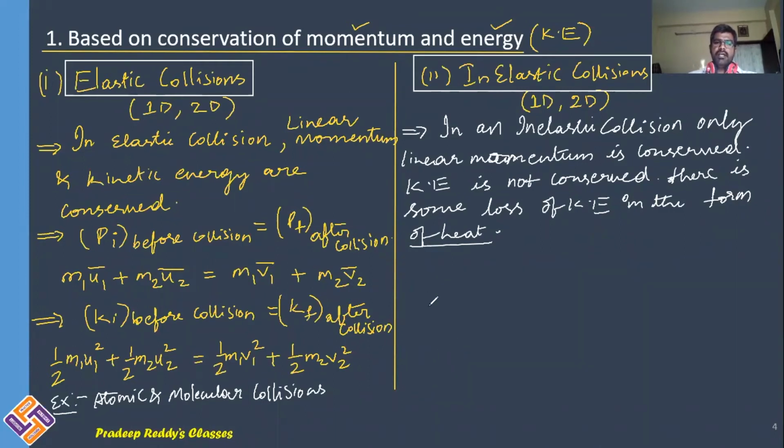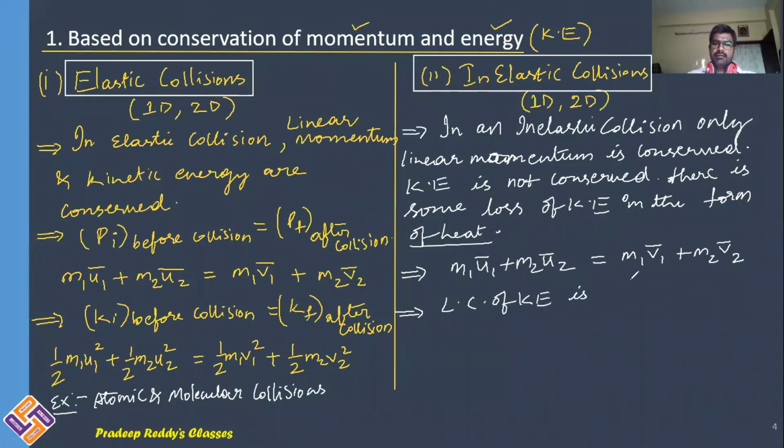And in case of inelastic collision, conservation of momentum is valid, that is m1 u1 plus m2 u2 is equal to m1 v1 plus m2 v2. These are vector quantities, so I need to put a vector notation there. So initial momentum and final momentum, before collision and after collision, are equal in case of inelastic collision, but the law of conservation of kinetic energy is not valid here.